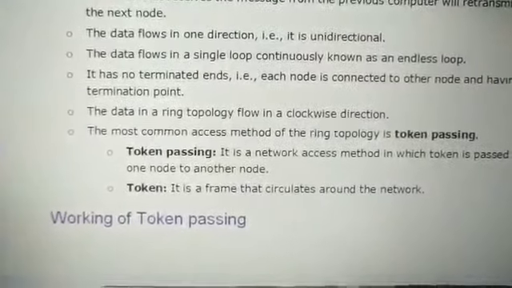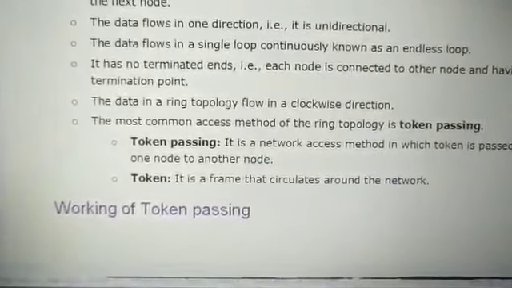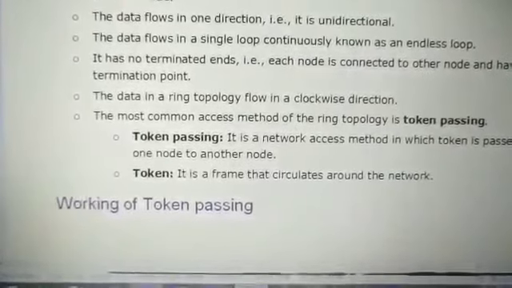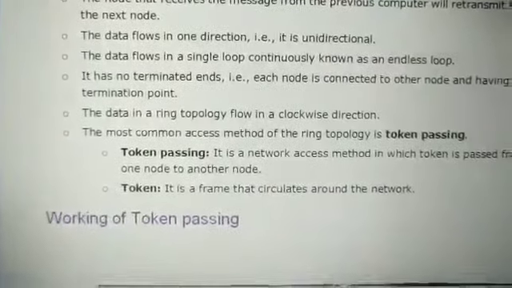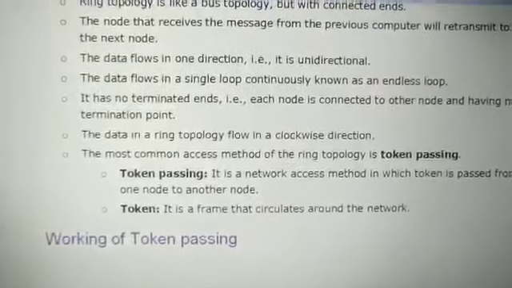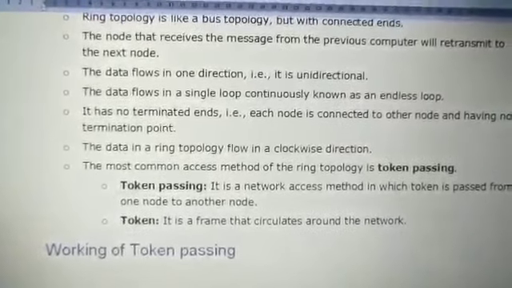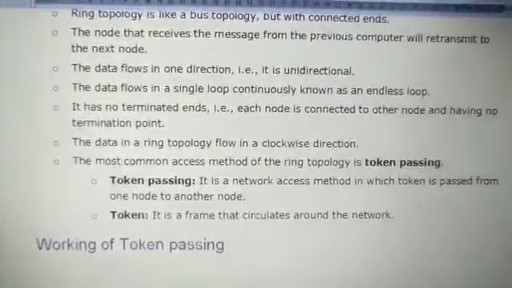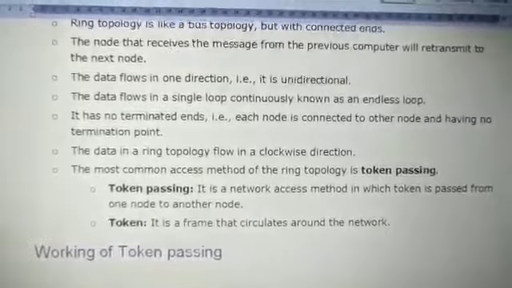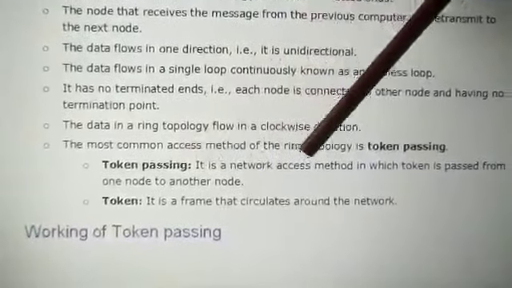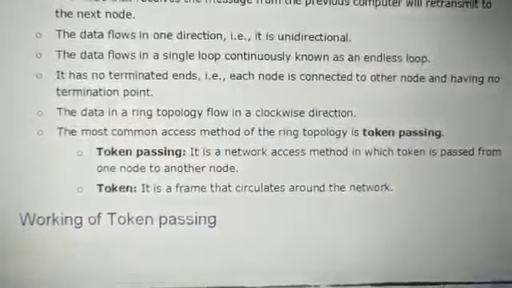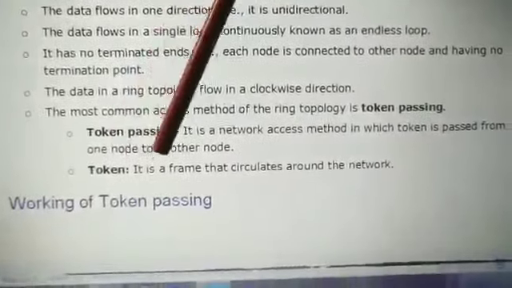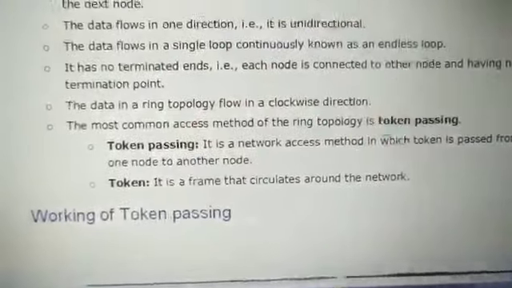The function is this: to send data, a device has to collect a special electronic message called a token. So you can see that transmissions can occur through token passing. So what is token passing? It is a network access method in which a token is passed from one computer to another. And what is a token? It is a frame that is circulated around the network.